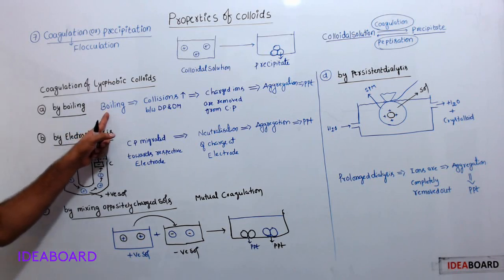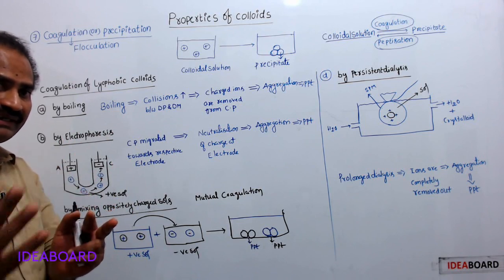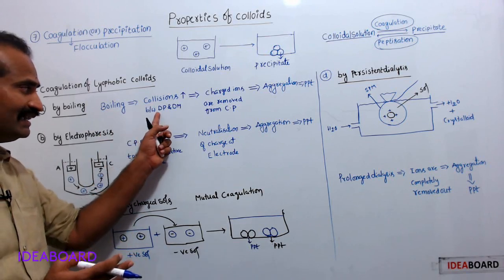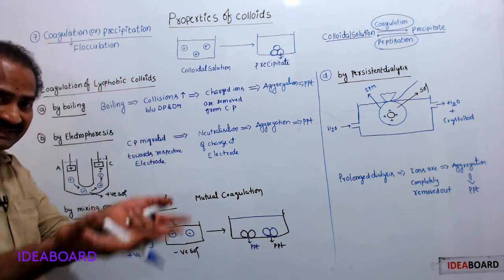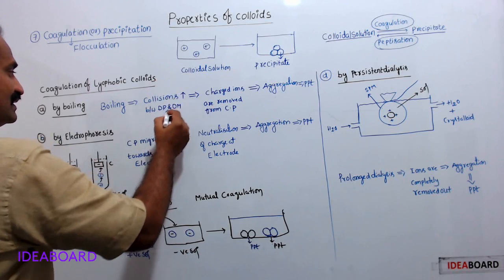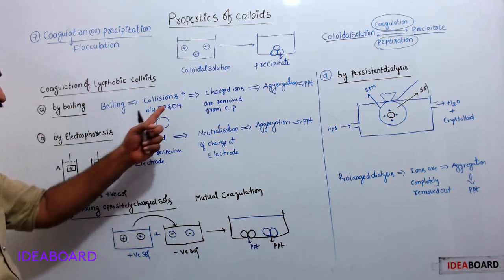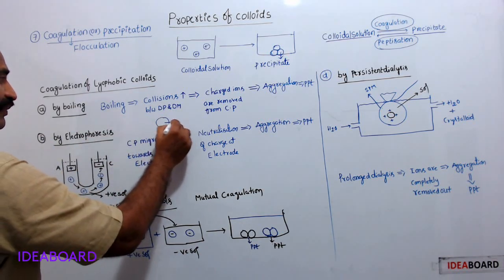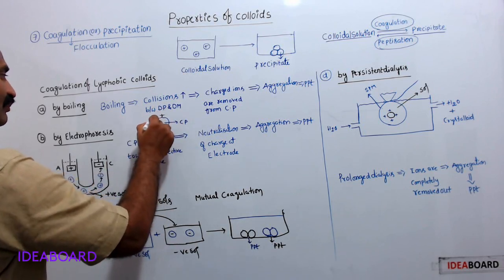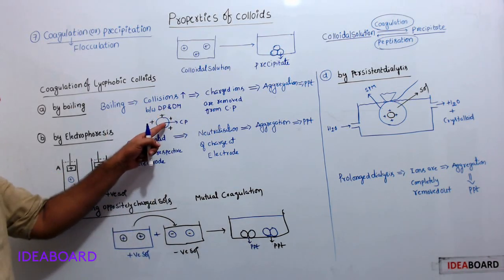On boiling a colloidal solution, we know that in a colloidal solution dP and dM will be there. Dispersed phase means colloidal particle, and dispersion medium; both will be there. On boiling, the kinetic energy of particles will increase. Therefore the number of collisions between dP and dM increases. Because of these collisions, what happens? This is a colloidal particle, and over this there is a positive charge. Let us say this is a positively charged layer over the colloidal particle.